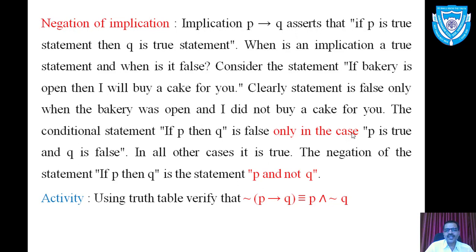Whenever the given conditional statement is false, we know that its negation becomes true. Accordingly, the negation of the conditional statement if P then Q is P and not Q. The same thing can be represented in symbolic form: negation of P implies Q is equivalent to P and negation of Q. P and negation of Q is the negation of the implicational statement P implies Q.